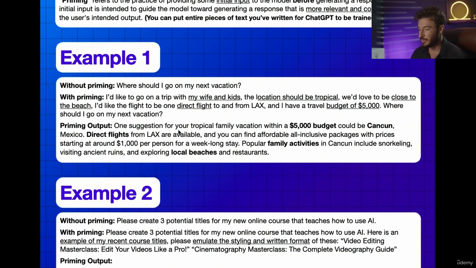And the priming output is, one suggestion for your tropical family vacation within a $5,000 budget can be Cancun, Mexico. Direct flights from LAX are available, and you can find affordable all-inclusive packages with pricing starting around $1,000 per person for a week-long stay. And popular family activities you can do in Cancun include snorkeling, visiting ancient ruins, and exploring local beaches and restaurants. So it addressed who I was with, where I wanted to go, my budget that I had, and having a direct flight from where I live.